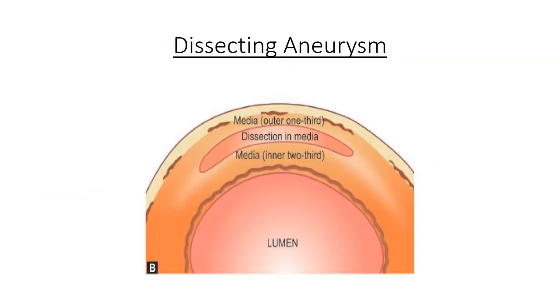This is the figure that shows dissecting aneurysm. You can see the dissection that is present in the tunica media, and it separates the inner 2/3 of the tunica media and tunica intima from the outer 1/3 of the tunica media and adventitia.